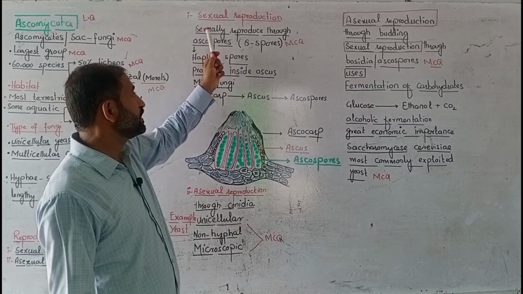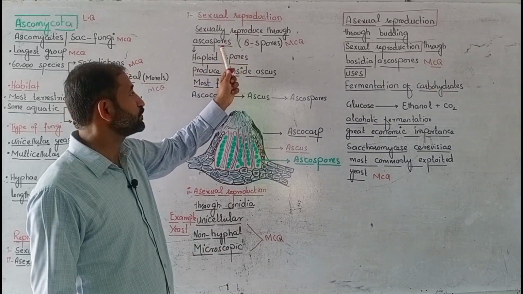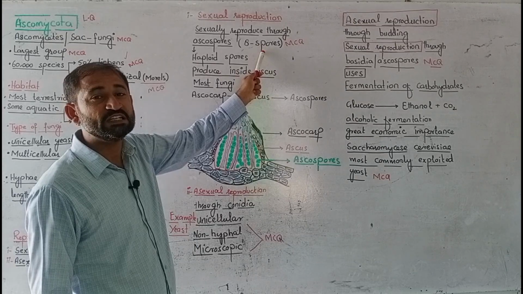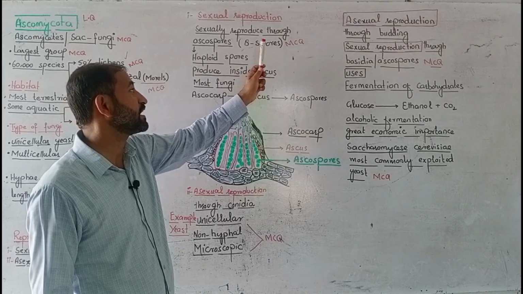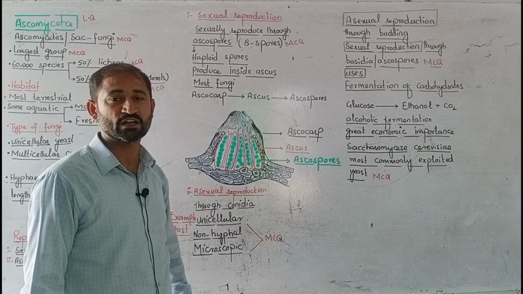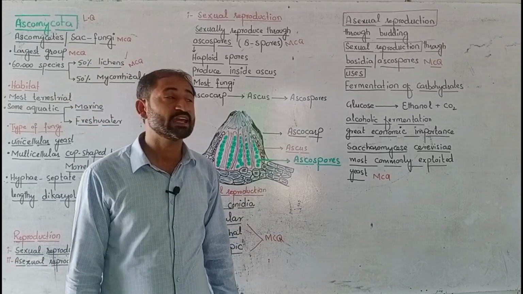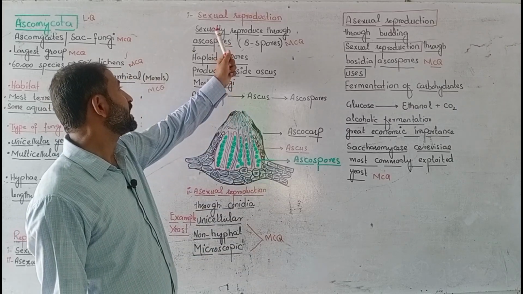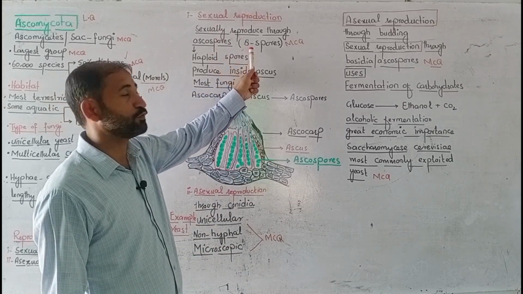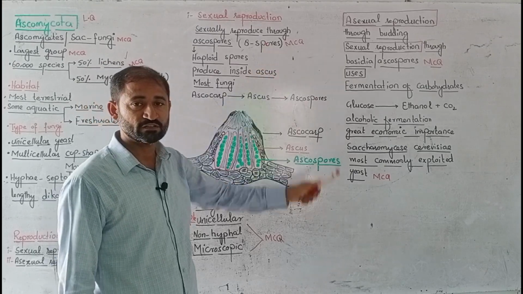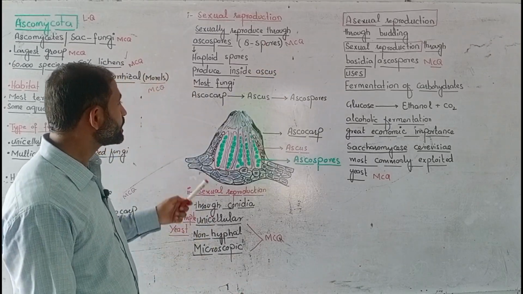So they reproduce sexually through ascospores, but there is a limited number of ascospores in each reproducing structure, that is 8 spores. This one is also an MCQ. Mark in your book as an MCQ that they produce ascospores, and the number of ascospores per ascus is 8.